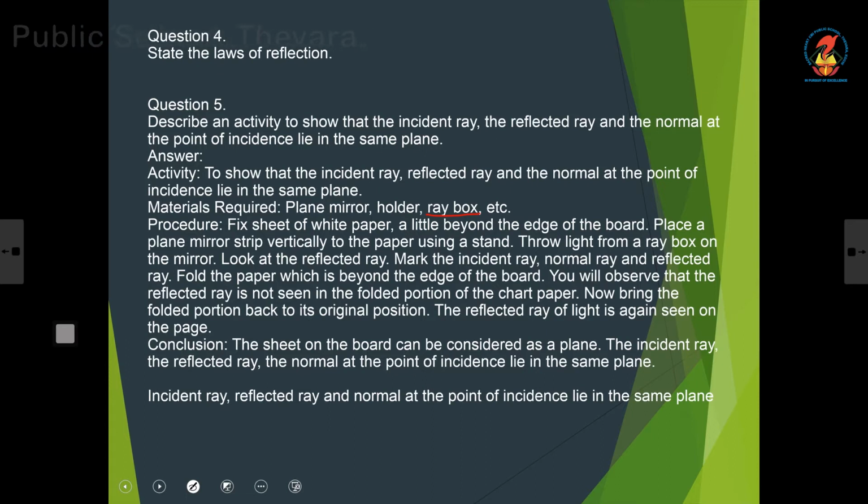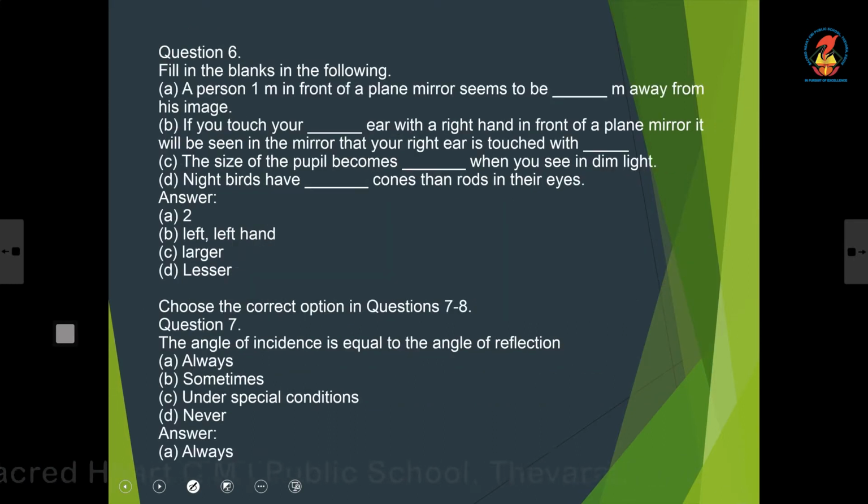You will observe that the reflected ray is not seen in the folded portion of the cardboard. Now, bring the folded portion again to its original position. The reflected ray of light is again seen on the page. So, the conclusion, the sheet on the cardboard can be considered as a plane. The incident ray, reflected ray and the normal at the point of incidence should lie in the same plane.